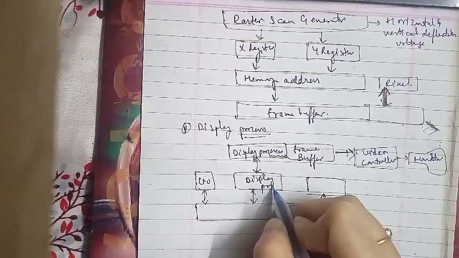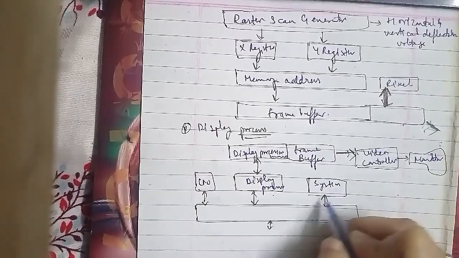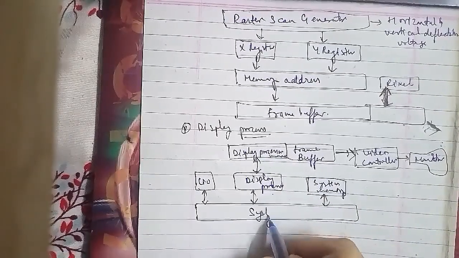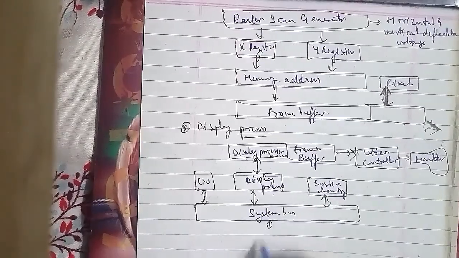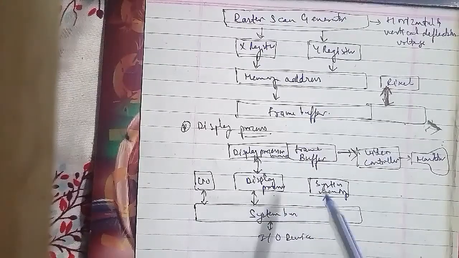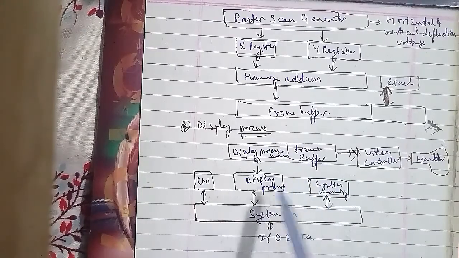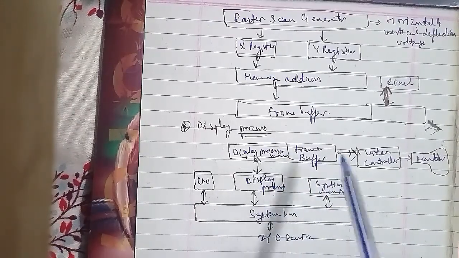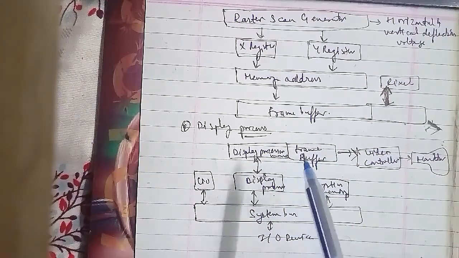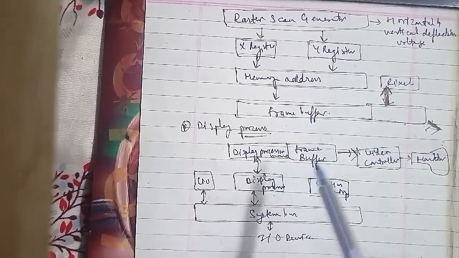In this, a major task of the display processor is digitizing a picture definition given in an application program into a set of pixel values for storage in the frame buffer. The digitization process is called scan conversion, and the graphics commands specifying straight lines and other geometric objects are scan converted into the set of discrete points corresponding to the screen pixel positions. Scan converting a straight line segment means that we have to locate the pixel positions closest to the line path and store the color for each position in the frame buffer. Similar methods are used for scan converting other objects in the picture definition as well.